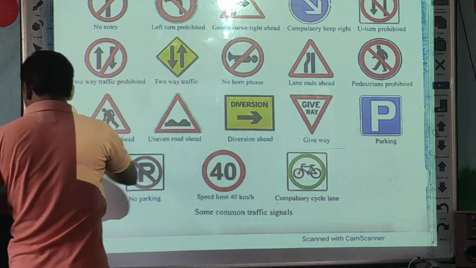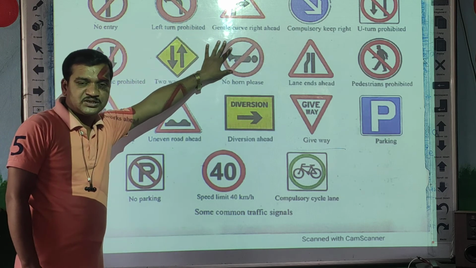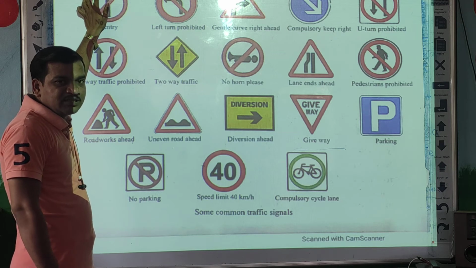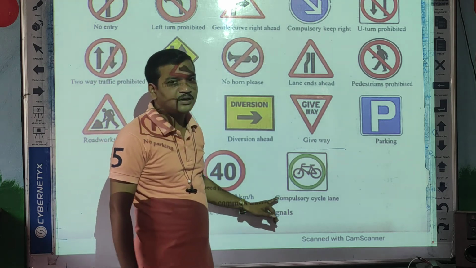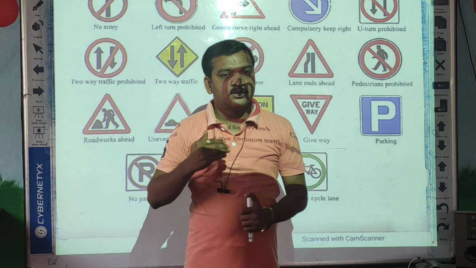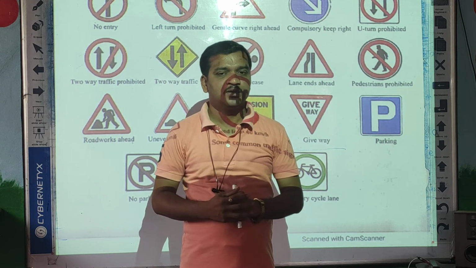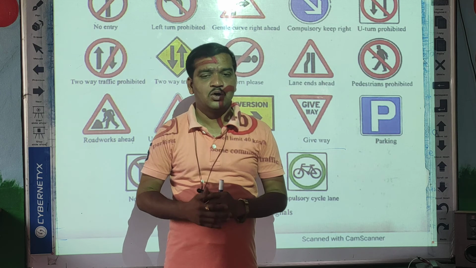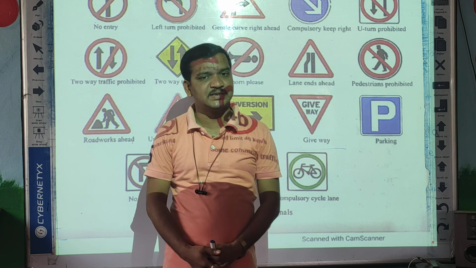Okay, students. So today's homework: you can see all these pictures and read about the information, what each picture indicates. So you will get information about some common traffic signals. These are the traffic signals, especially for vehicle drivers, or it may be two-wheelers. Sometimes two-wheelers are also riding. So these signals we have to follow on the road. I hope you understood the rules. Okay, the remaining part we will see in our next video.